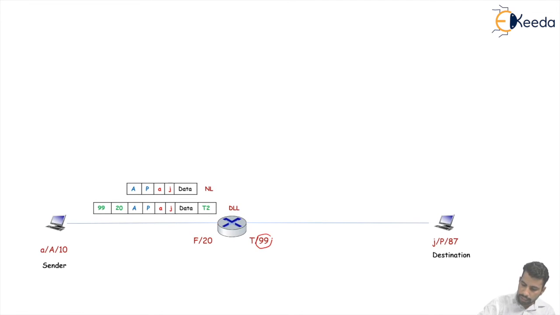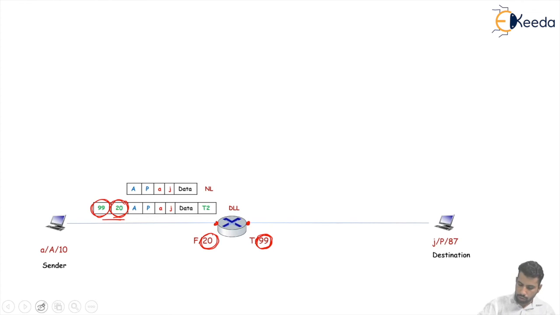Now the other side connection address is 99, and the source physical address is 20. Decapsulation is done at connection 1, and now encapsulation is done at the connection 2 side.